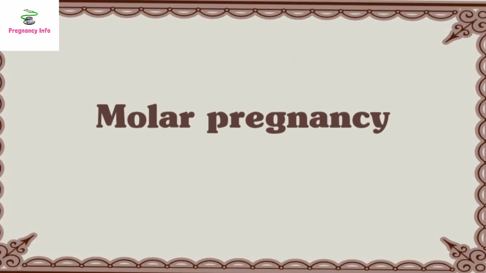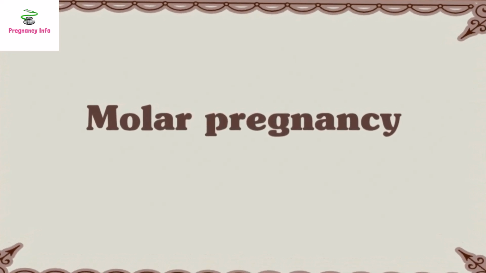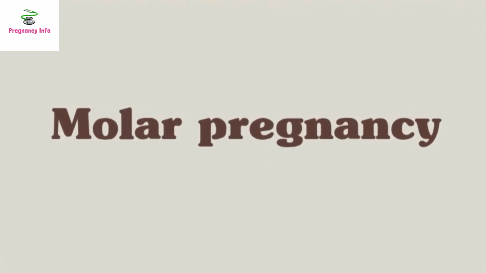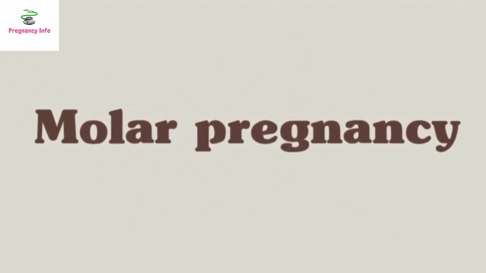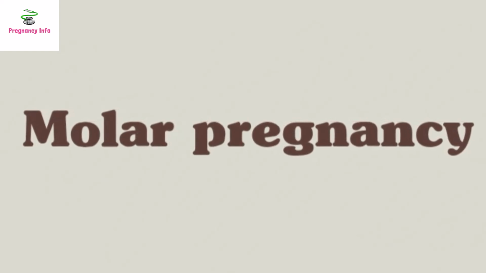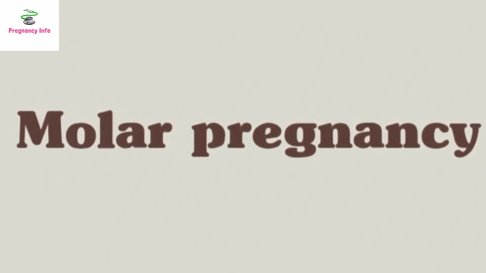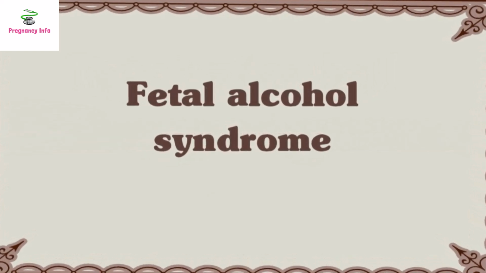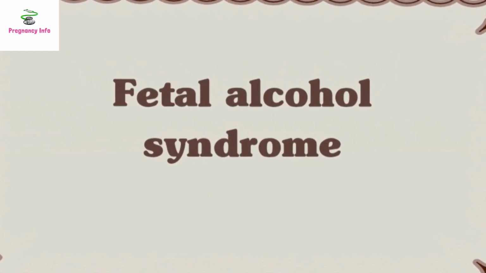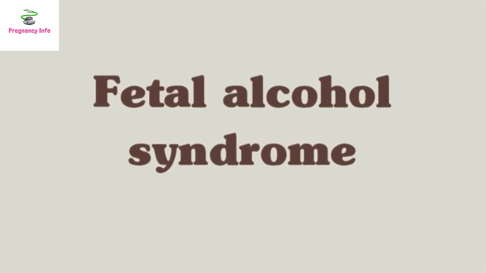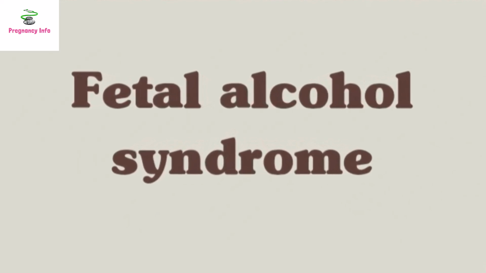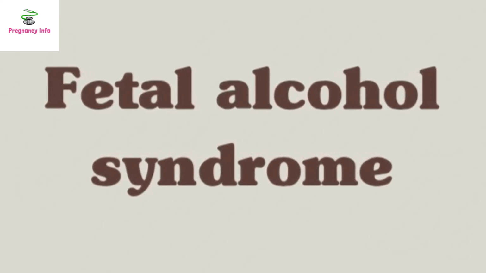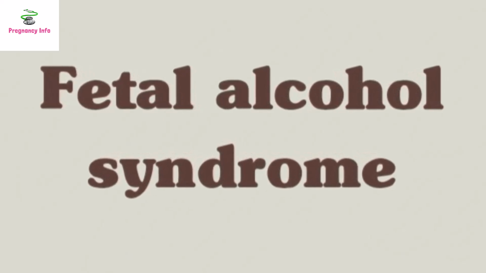Molar pregnancy. A molar pregnancy is an abnormality of the placenta. It's when an abnormal mass instead of a normal embryo forms inside the uterus after fertilization, also called gestational trophoblastic disease. Molar pregnancies are rare. Fetal alcohol syndrome. Fetal alcohol syndrome occurs when mental and physical defects develop in a fetus when the mother drinks alcohol during pregnancy. Alcohol crosses the placenta, and this has been linked to stunted growth and brain development.